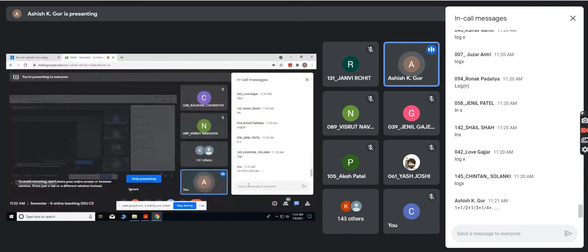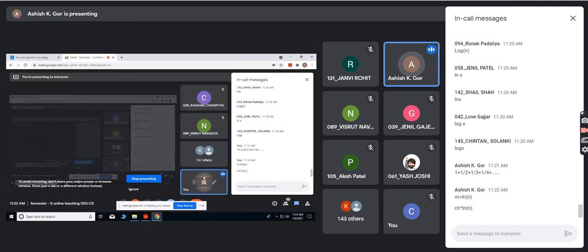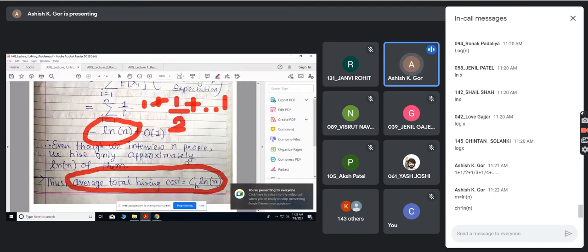So on an average, how many candidates are hired? ln n. And so what will be the total cost? It will be ch into ln n. In the worst case, it would be ch into n, as you told me, right? But if you use randomization, I have better control. Actual results may deviate somewhat, but on an average, you will hire log n base e candidates. And this is the advantage.